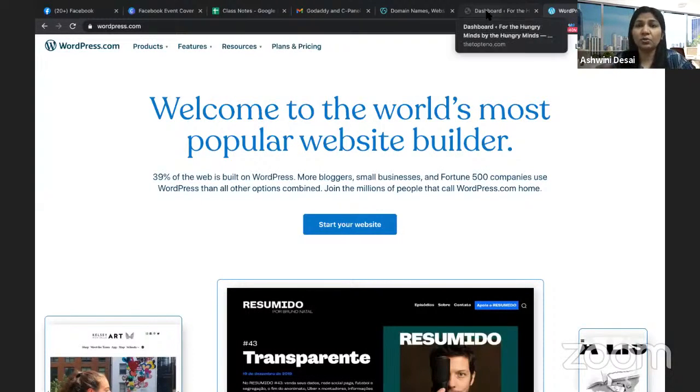But when it comes to WordPress.org, which application is available on all the places where we buy the servers, there you don't have to pay anything to WordPress. You just have to buy a domain name and a web hosting space.